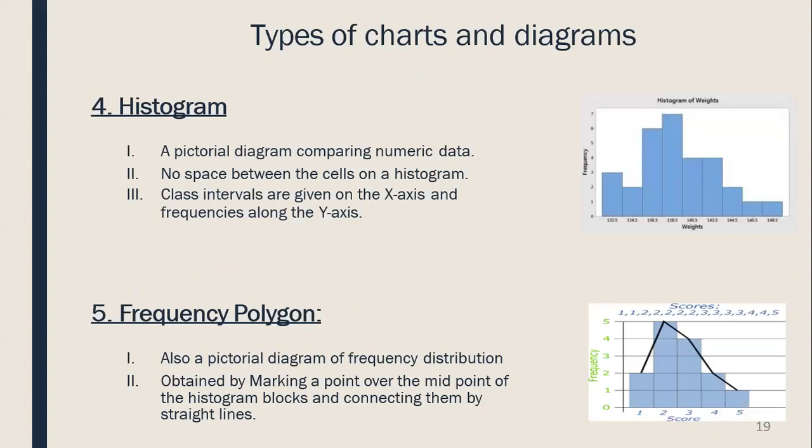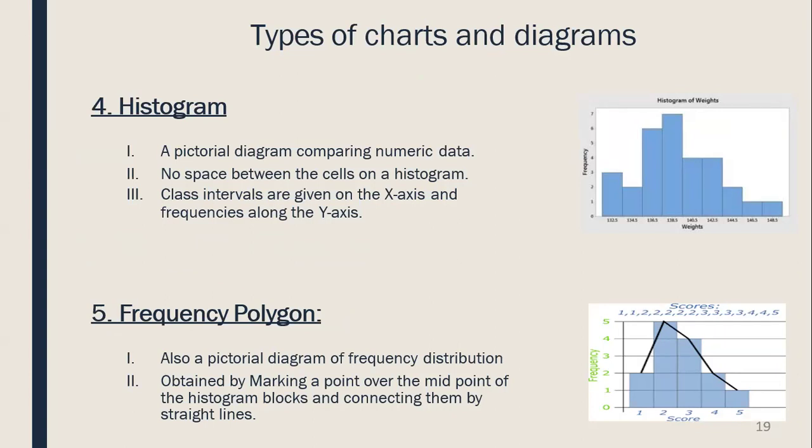Next is the histogram. The histogram is a pictorial diagram comparing numerical data. There is no space between the cells on the histogram. Class intervals are given on the x-axis and frequencies on the y-axis. This is the main difference between the histogram and the bar chart: in the bar chart spaces are there, but no spaces are seen on the histogram. This is how we differentiate between them.